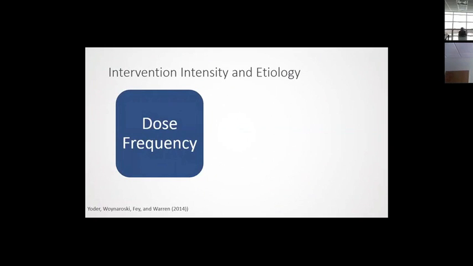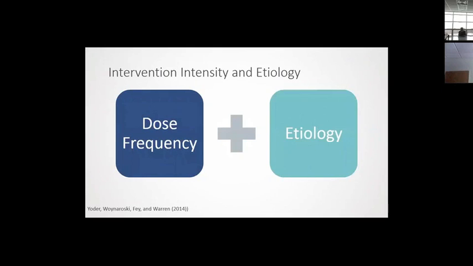So they randomized children with intellectual disability to 2 frequencies of a milieu communication teaching. One was 1 session per week, one was 5 sessions per week. And they found that intensity affected vocabulary for children with Down syndrome, but not for children without Down syndrome. So there are some unique characteristics of the syndrome that may interact with the intensity.